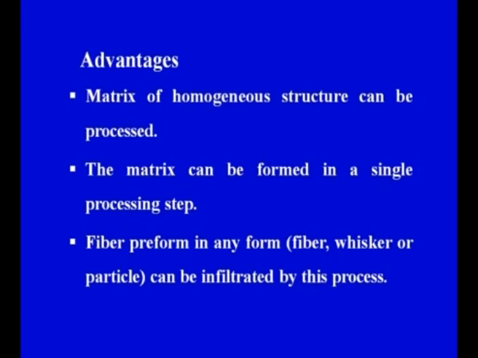So we have seen in the previous process that the matrix powder was combined with the carrier medium and with the binder, but in this particular case a matrix of homogeneous structure can be processed. The matrix can be formed in a single processing step. In the previous process, that is slurry impregnation, a number of steps were involved, but in this case the matrix can be formed in a single processing step.